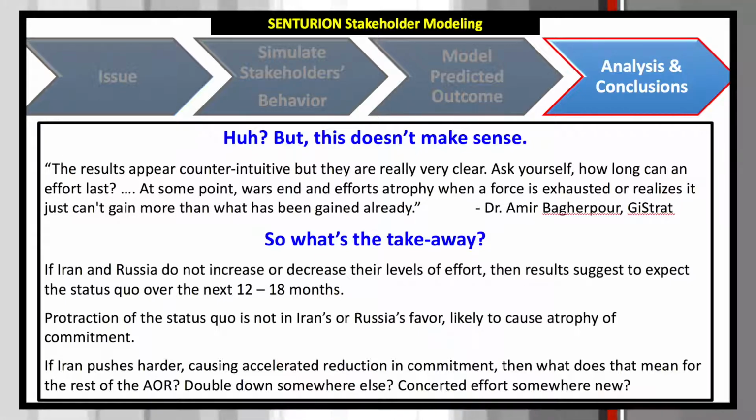These insights provide some practical takeaways. A protracted status quo does not work in favor of Iran or Russia. Status quo is likely to continue for the next 12 to 18 months if Iran and Russia do not change the level of their commitment. Lastly, the what-if scenarios explored raise some forward-looking questions worth further consideration.